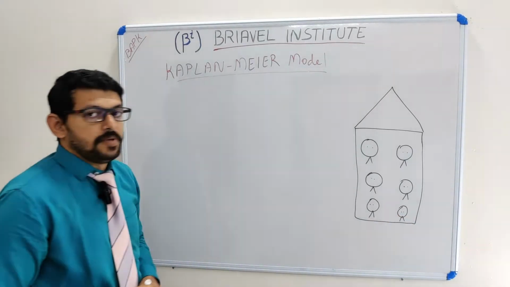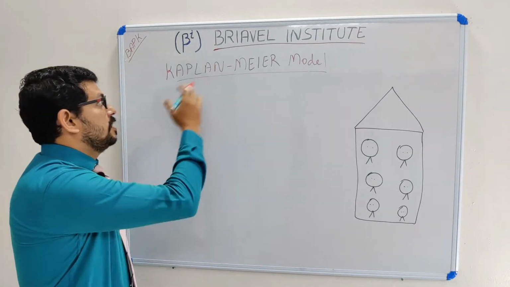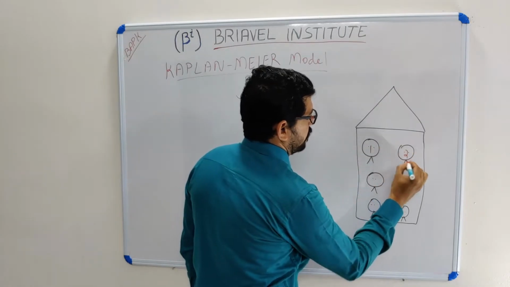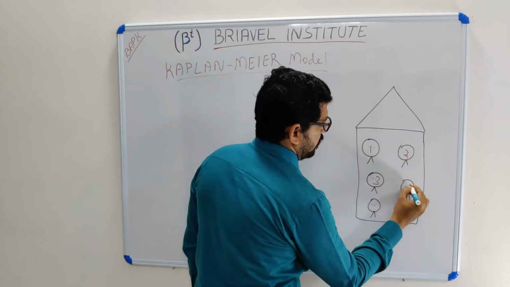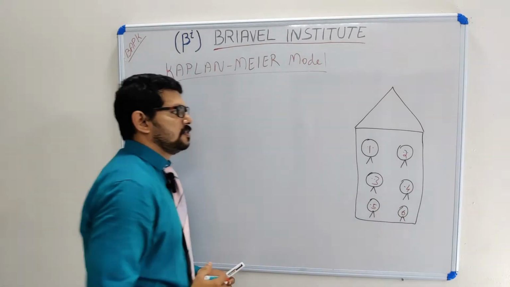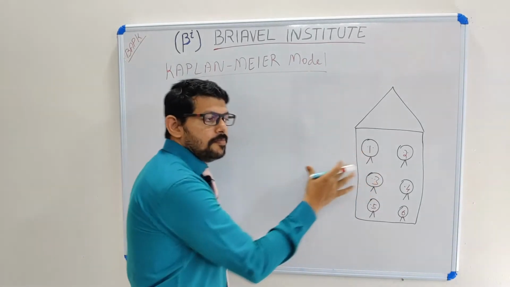It is a small observation I am performing to understand the Kaplan-Meier model. This is number 1, number 2, number 3, 4, 5, 6. So I have 6 puppies in my house, and they are happily living in my house.